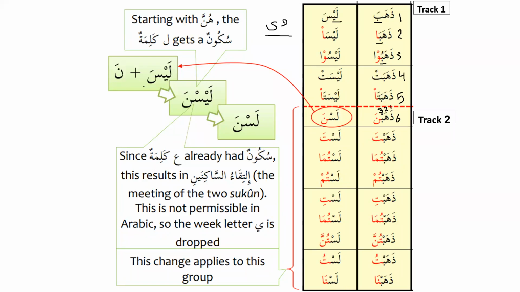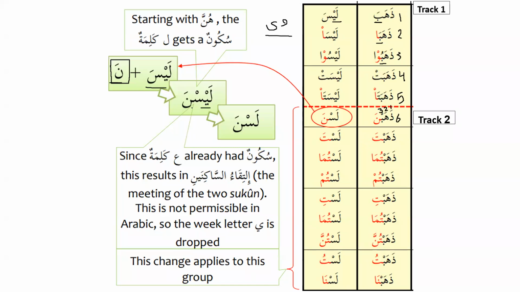So it's basically the original form is laysa plus noon an-niswa, sorry, the noon of the feminine, for feminine plural. So laysa plus na becomes laysna. Now what happens over here? We have iltiqa'u sakinain. That means we have the meeting of 2 letters that are sakin.